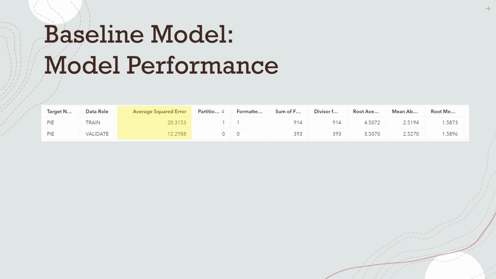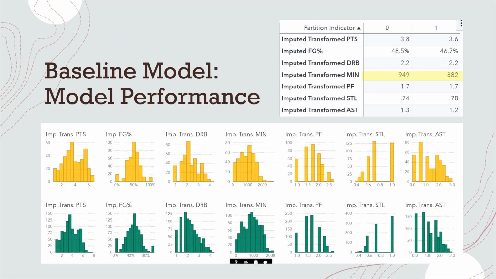So I did want to talk about this issue. Average square error between training and validation data had a pretty large divergence from each other. We should see them equivalent, that would be ideal. And so yeah, that's concerning. I have reasons why that could be, but it's best to go back and check your distributions on all your input variables, as well as your target variables and the averages respective to each. So you see almost all of these look perfect. The distributions look really similar. Also, the averages are all almost equivalent except for minutes played.